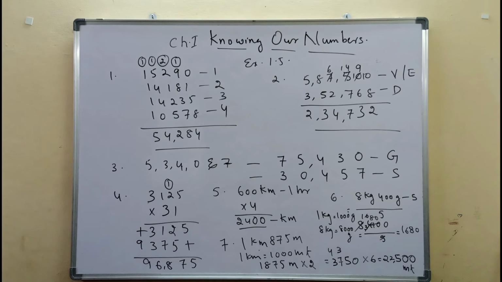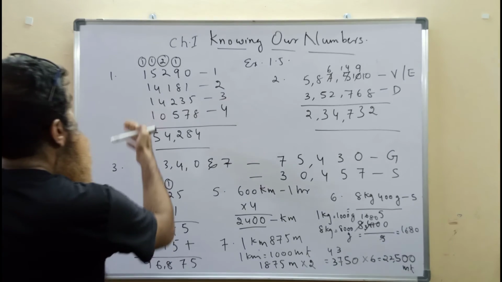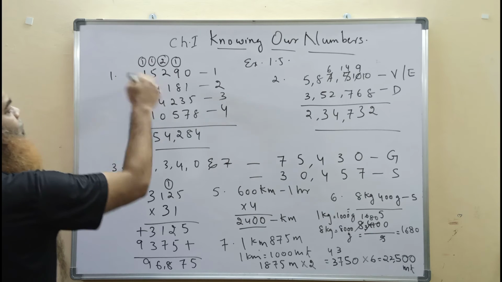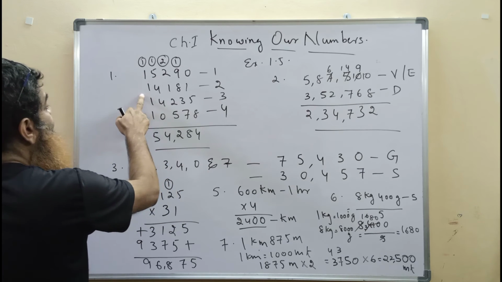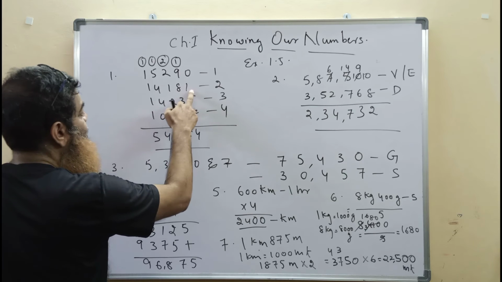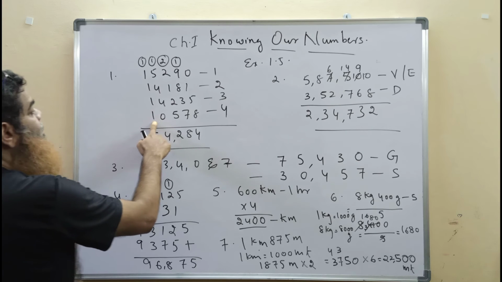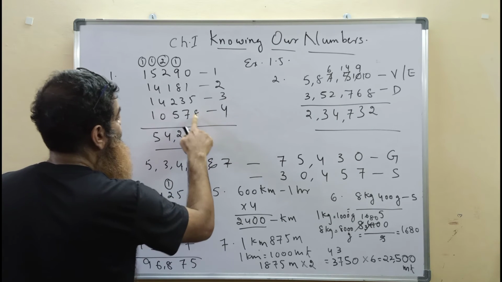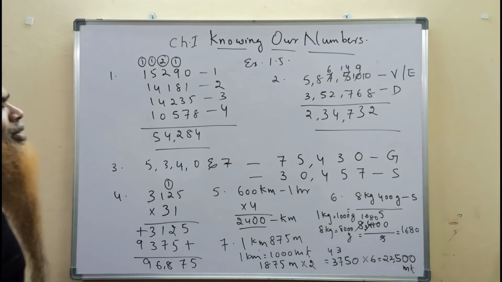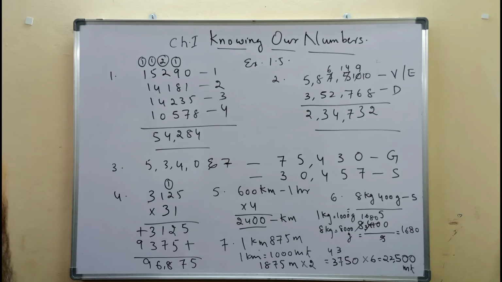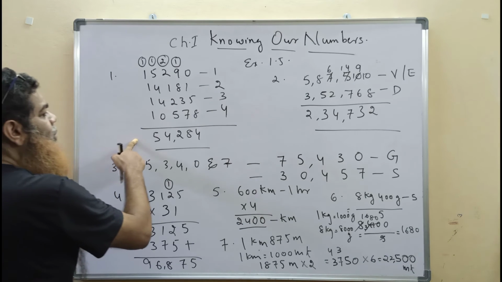So the first question, I repeat, was for the Commonwealth Games in Delhi. The number of visitors who visited on 4 days is given. On the first day there were 15,290 people. On the second day it was 14,181 people. On the third day it was 14,235 people. On the fourth day it was 10,578 people. The question is, in total how many people visited the Commonwealth Games in Delhi? So we have to add all the four numbers to get the total.